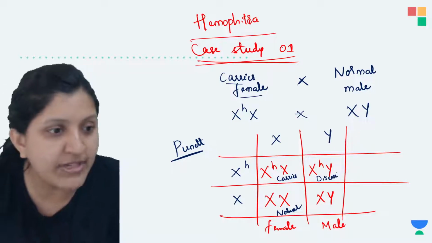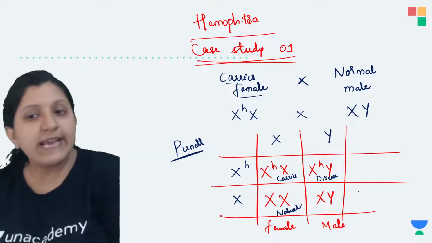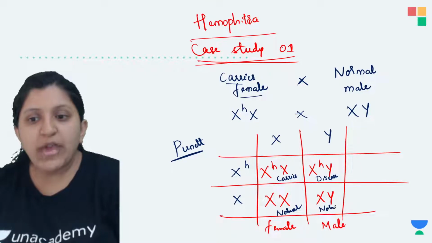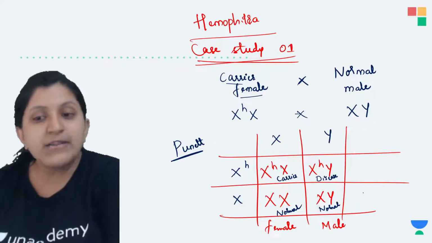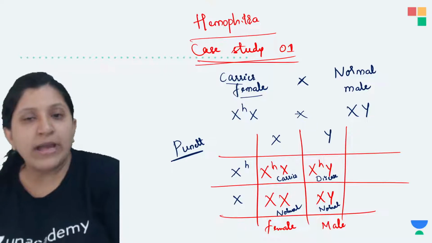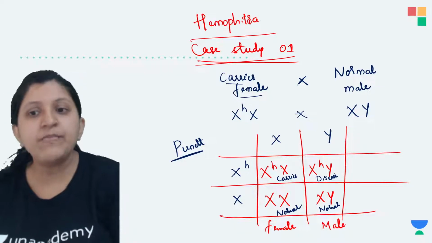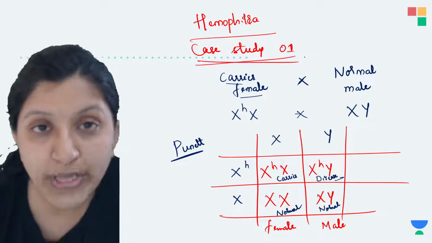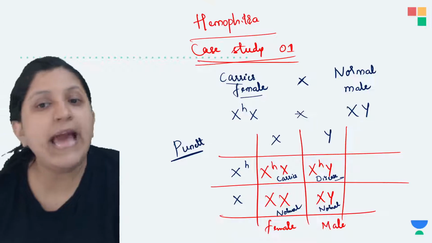That means he will have the disease, and XY is normal. So you can find 50% of the children normal, 25% carrier, 25% diseased. So this is a case study with respect to a carrier female and a normal male.